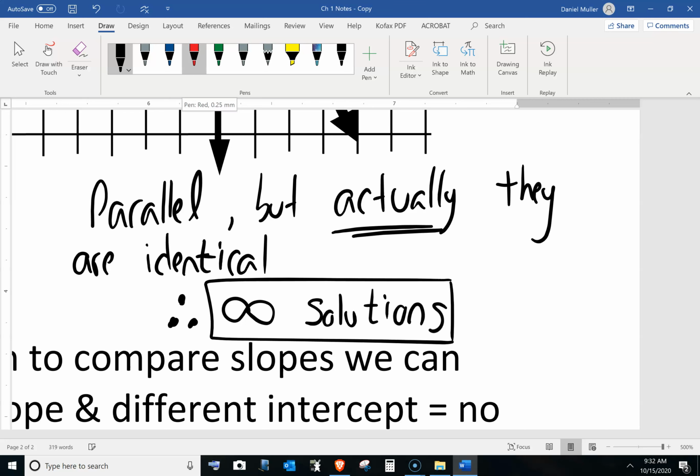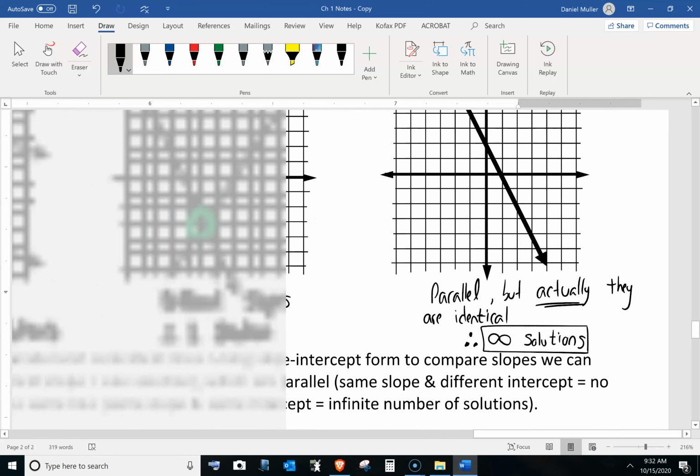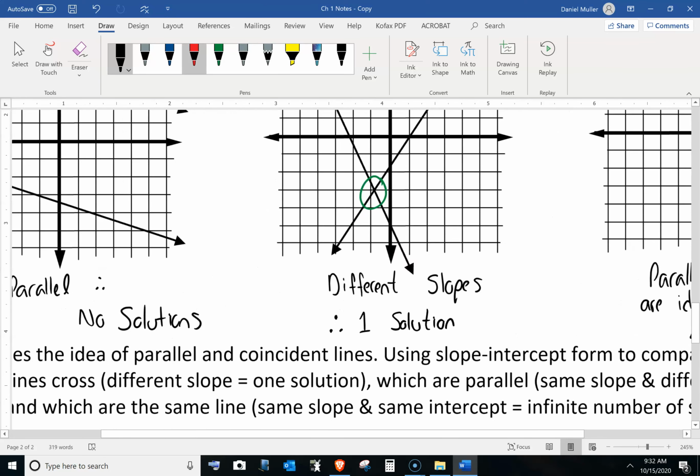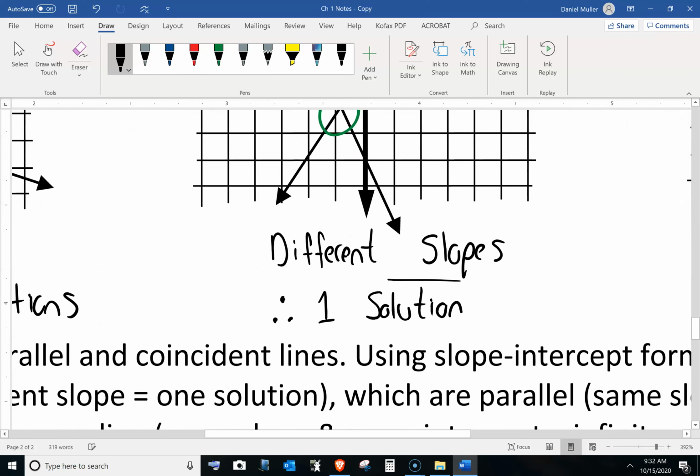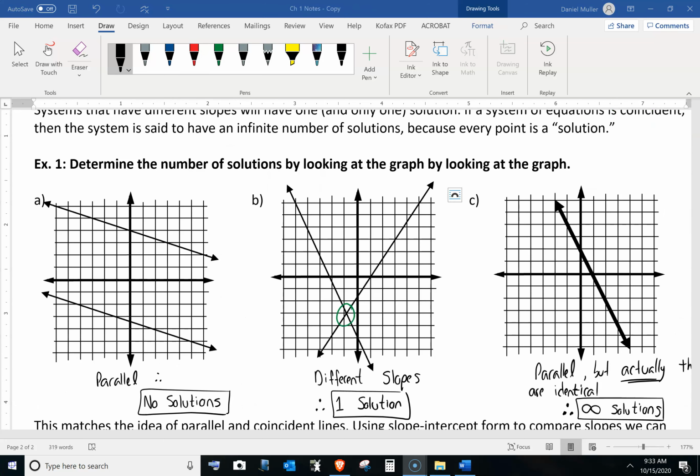So parallel lines mean that there's no solutions except when the parallel lines are actually on top of each other, in which case they're the same line, which means that there's an infinite number of solutions. So there is our 3 answers. And now we can look at the second question here. I'll just zoom out. Okay, there we go.